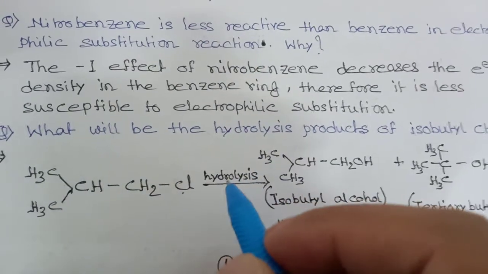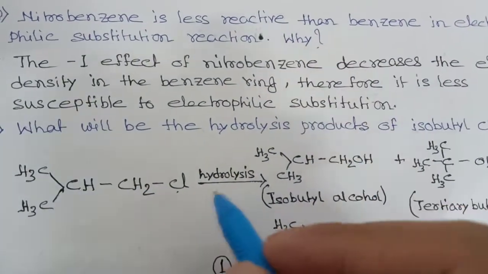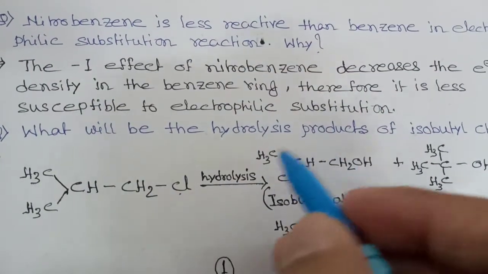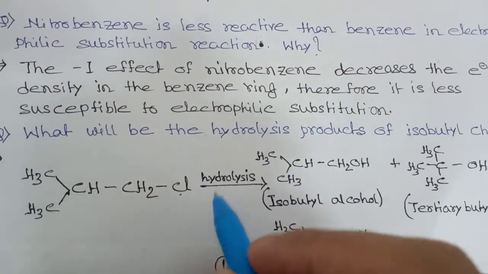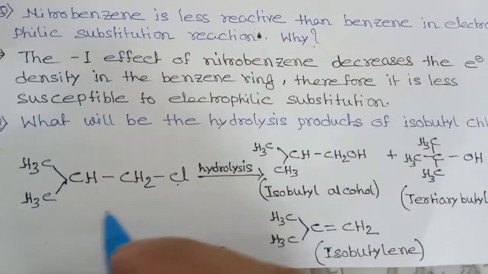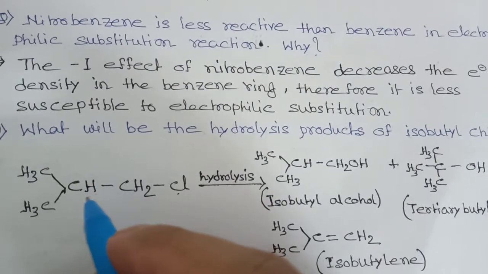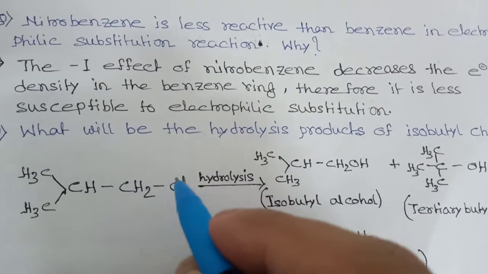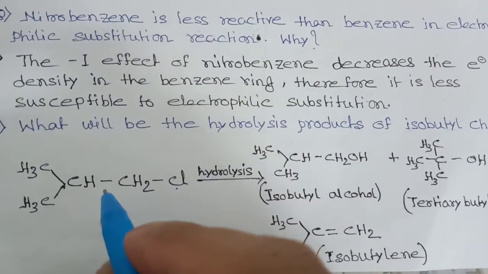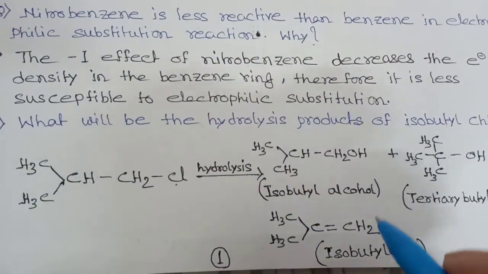So in case of hydrolysis, OH minus can attach here or here also. So when OH minus attaches here, we will get a product like this. When OH minus attaches here, then we will get a product like this. And we have another option. OH minus can take up this hydrogen. There will be formation of a double bond, and this Cl will go out. So there is another possibility for formation of a double bond here, like this one.